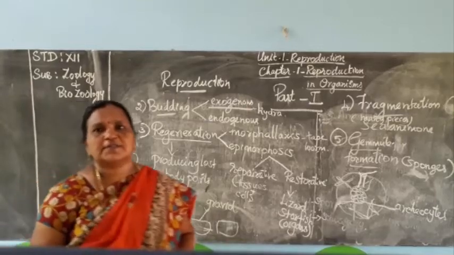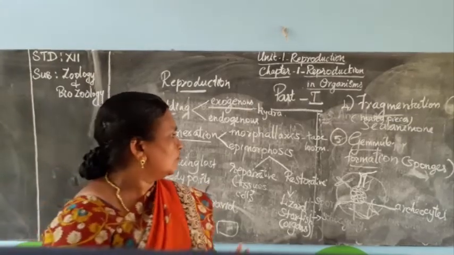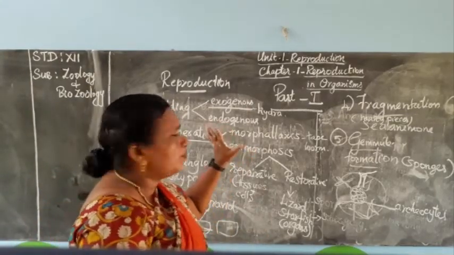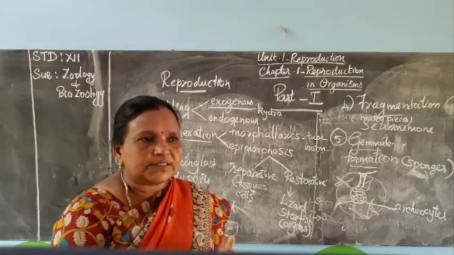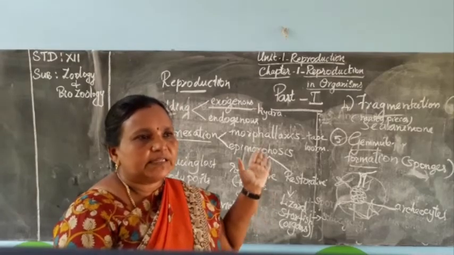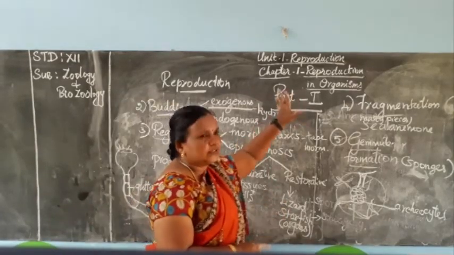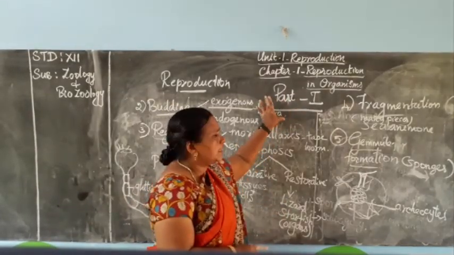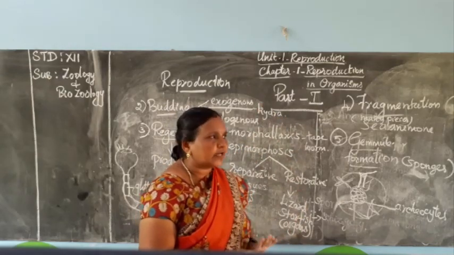So now the portion is over. This complete asexual reproduction is over. In the next class, part 2, this is part 1. In part 2, we can continue with sexual reproduction.